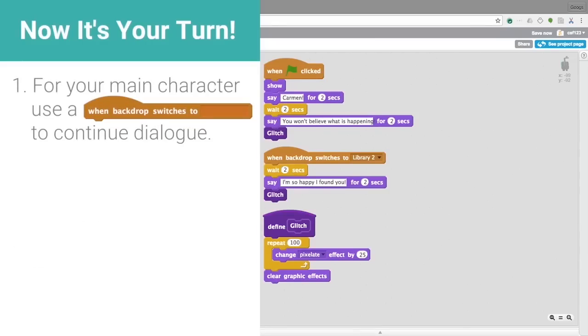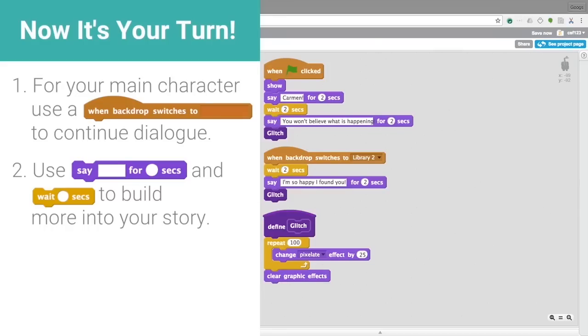For your main character, use a when backdrop switches to block to continue dialogue. Use say for 2 seconds and wait blocks to build more into your story. And finally, create a glitch block and use it twice in your story.